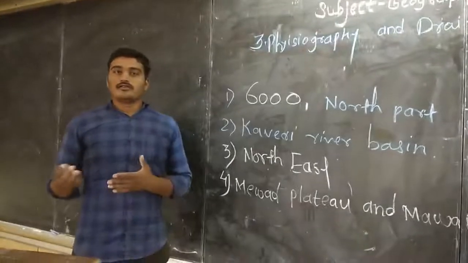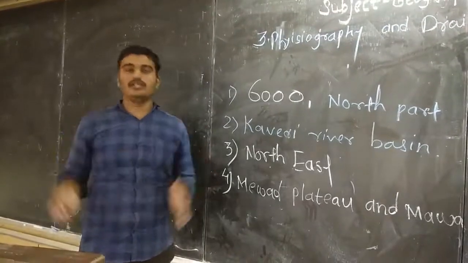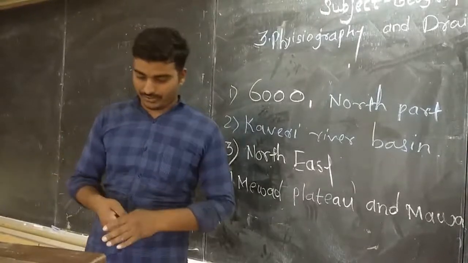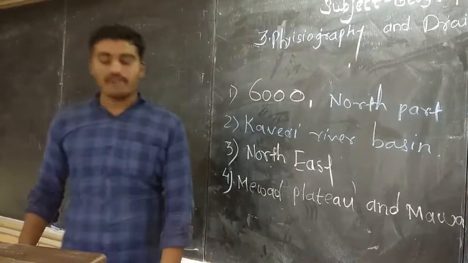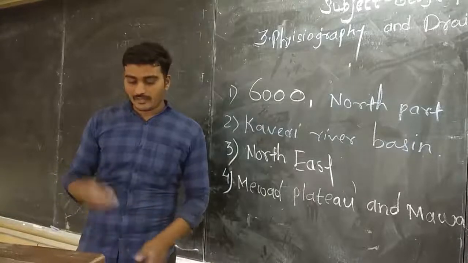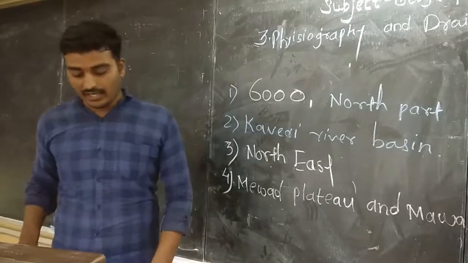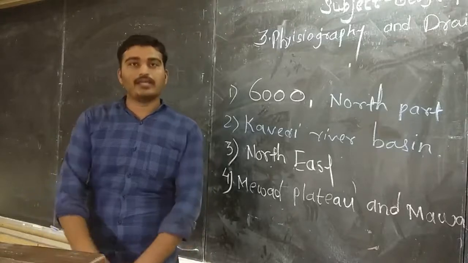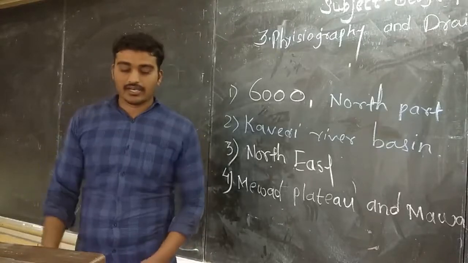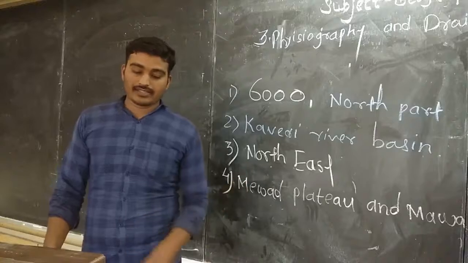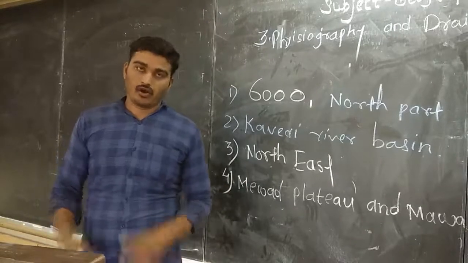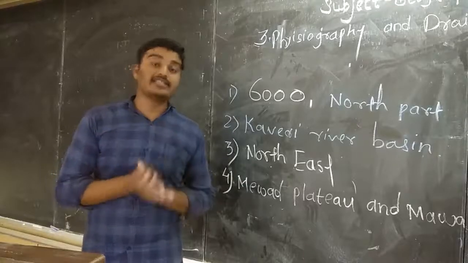So these are the two plateaus we can find in between the Aravalli mountain ranges and the Chota Nagpur plateau. Okay, now the next question. Name the peak shown in the Eastern Ghats. One of the peaks we found in the Eastern Ghats, you can see the coastline of India on the east side.